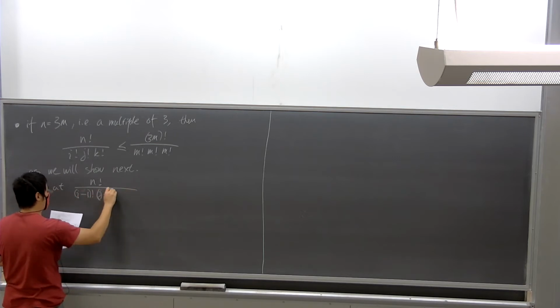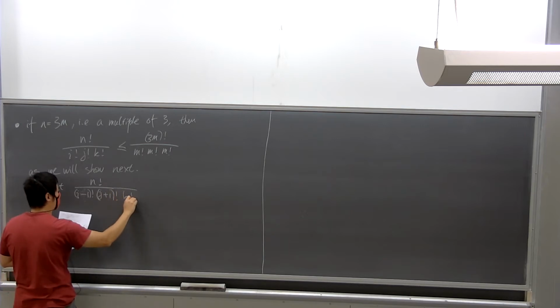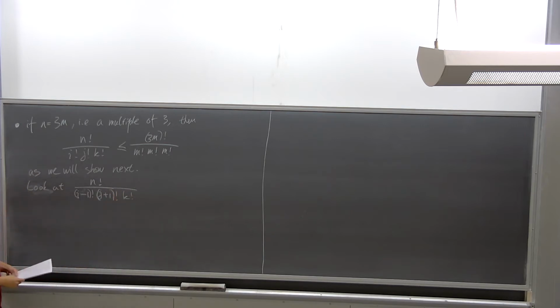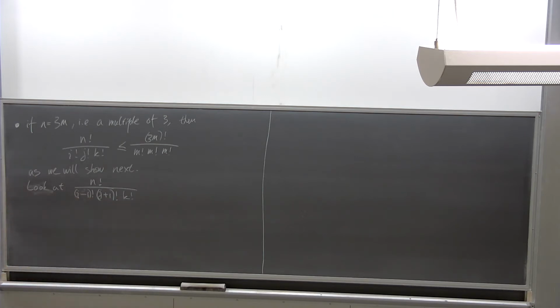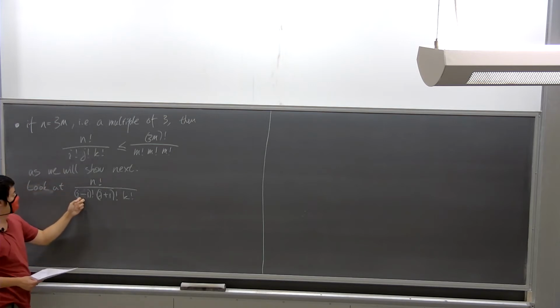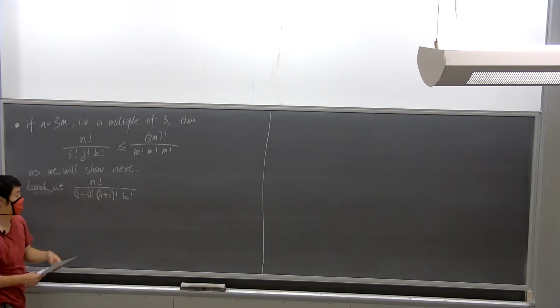J plus 1 factorial and k factorial. And I'll explain the plus minus 1 plus 1. The reason I do a minus 1 here and plus 1 here is to make sure that the sum of these three numbers still adds up to n, because that's one of our restrictions for i, j and k. And it only makes sense as a multinomial distribution if the sum of these three is n. So in this case I just decrease i and increase j, so they still sum up to n.